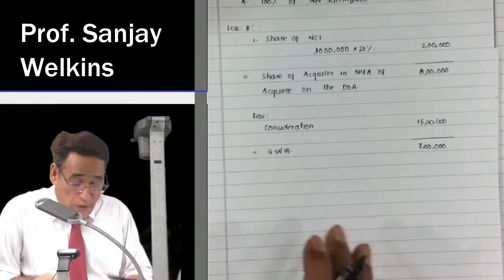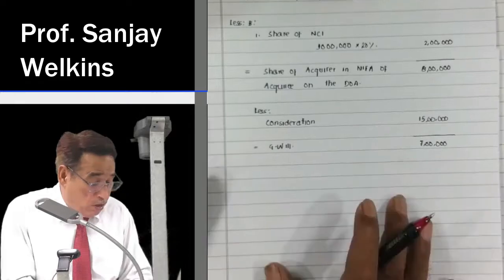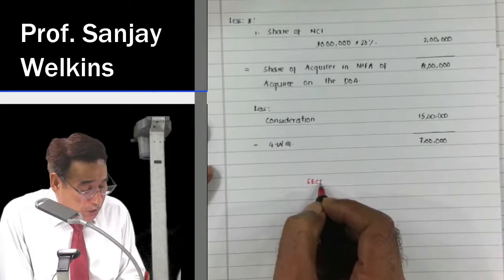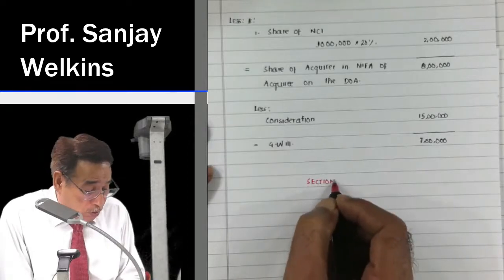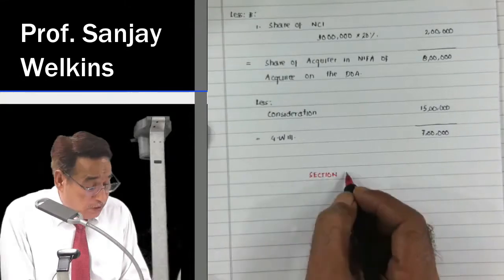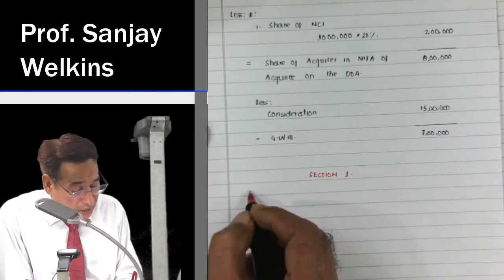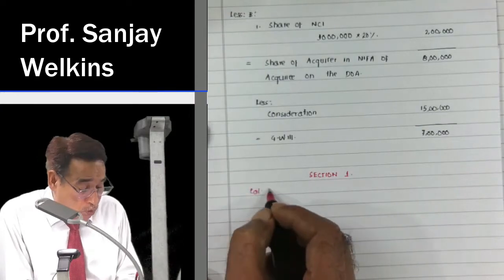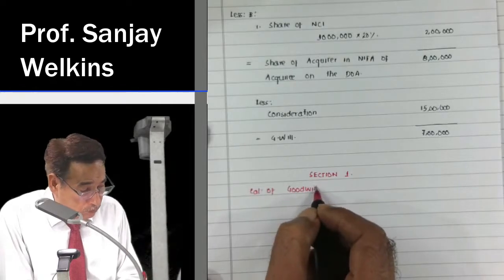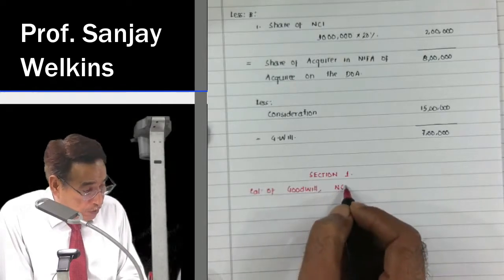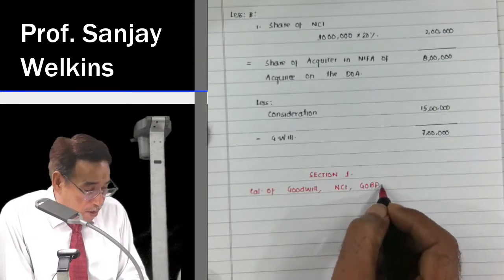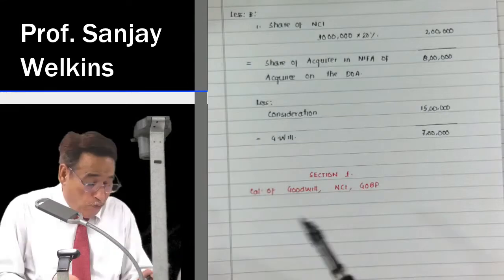Now I am going to start section 1 of my notes. Section 1 actually relates to questions on calculation of goodwill, non-controlling interest, and gain on bargain purchase. I have already told you this section relates to calculation of goodwill, non-controlling interest holders, and gain on bargain purchase. I will pick up question number 1.